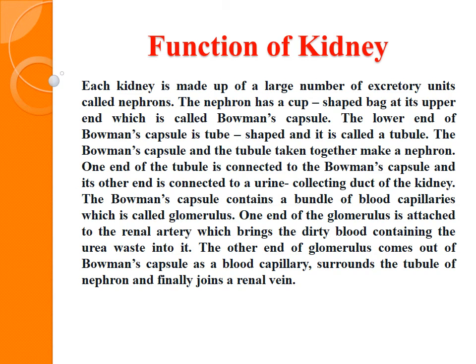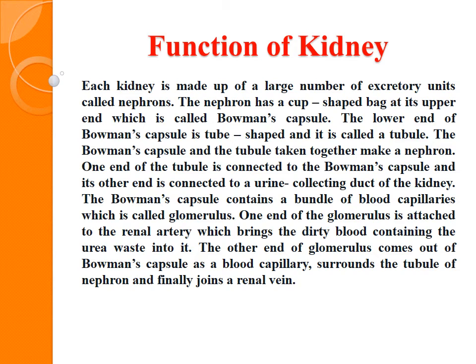Now each kidney is made up of a large number of excretory units, known as nephrons. The nephron is the structural and functional unit of the kidney. The nephron has a cup-shaped bag at its upper end, called Bowman's capsule, as we have seen in the previous figure. The lower end of the Bowman's capsule is tube-shaped and is called the tubule.